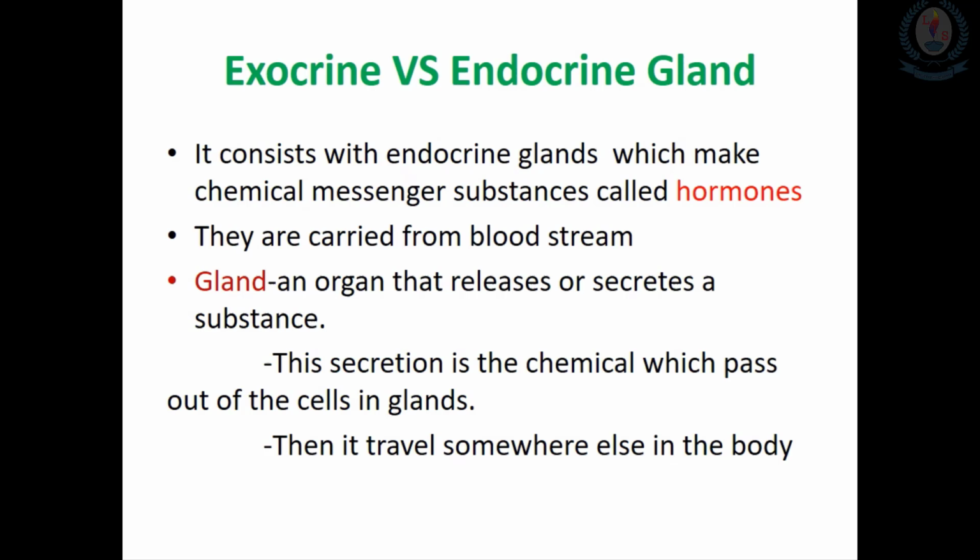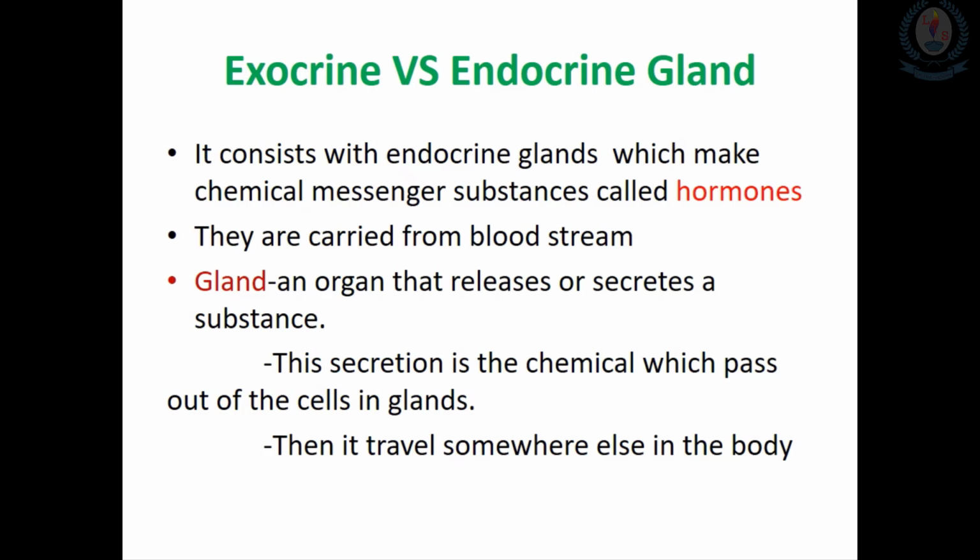So when we think about the coordination of the body, it can be coordinated by two systems. The first one is the nervous system, which is mediated by the central nervous system, and the other one is the chemical coordination, which is called the endocrine system.